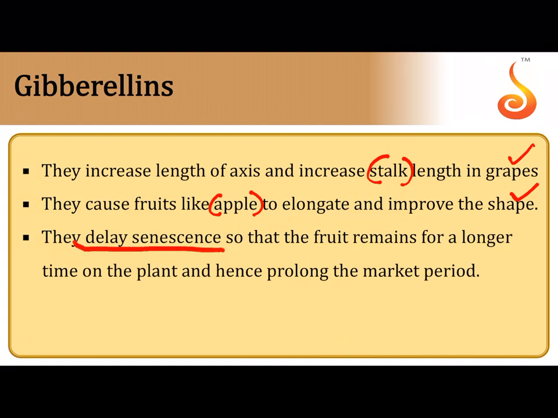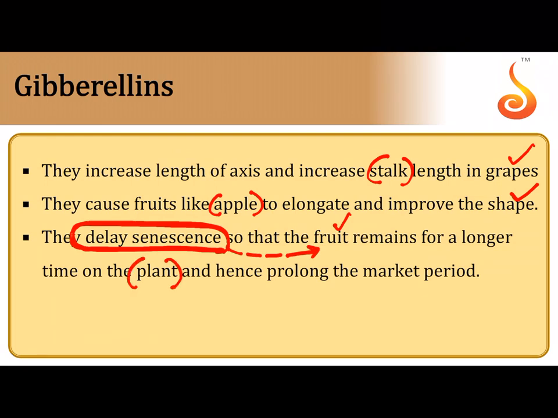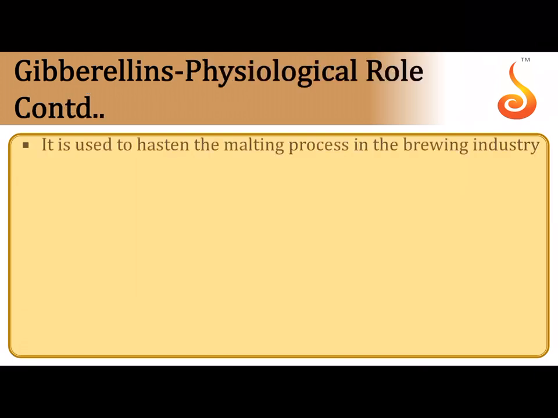They delay senescence. One of the most important properties is that it prevents aging in the fruit, in the flower, in the leaf, etc. Most importantly in the fruit. So if the fruit doesn't age very quickly, you can allow the fruit to remain on the tree for a longer period of time. For example, the mango season ends during July and August, but if you allow the mango to be on the tree for a longer time, probably you can sell mango later by plucking it from the tree even in the month of August and September. So what are you prolonging? You're prolonging the market period of the fruit, because gibberellins will slow down the aging of the fruit. So it is called delaying of senescence.